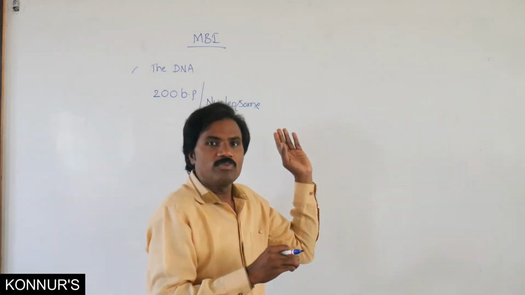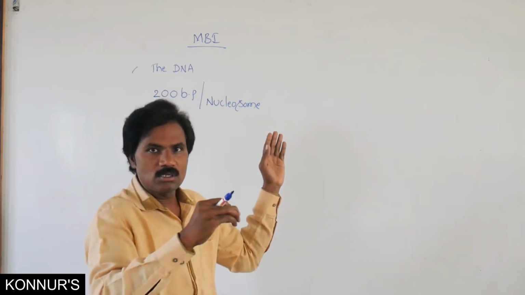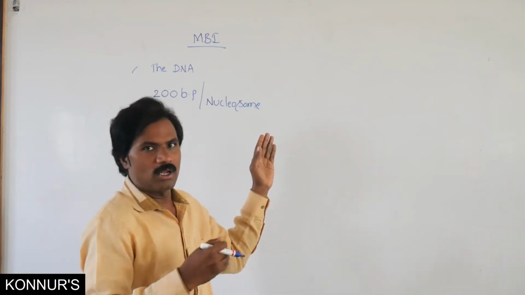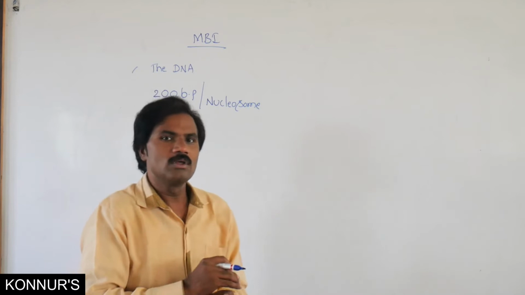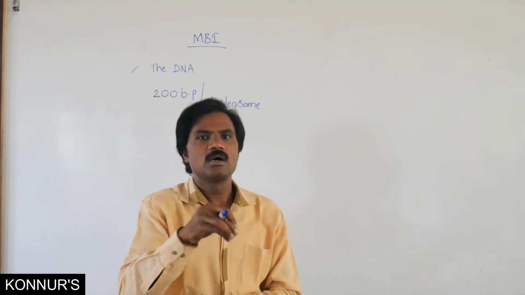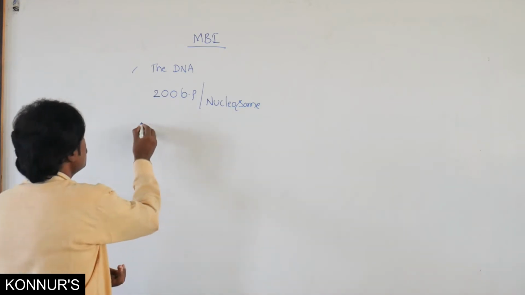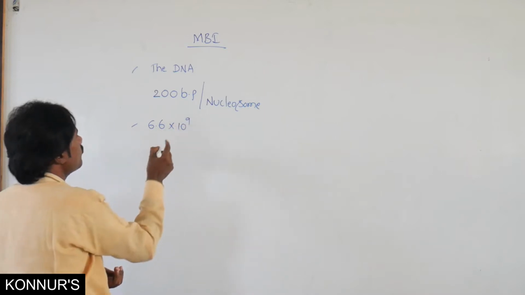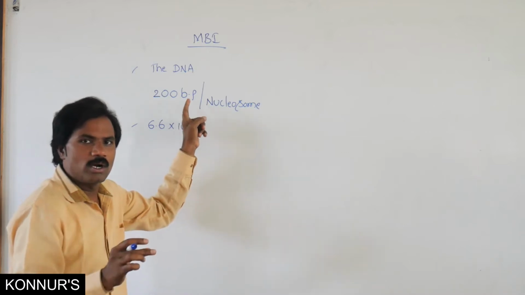These nucleosomes collectively form chromatin, then further formation of the chromatin fiber, and later the chromosome. In a diploid mammalian cell there are 6.6 into 10 to the power of 9 base pairs. Each nucleosome, that means each bead, has 200 base pairs.